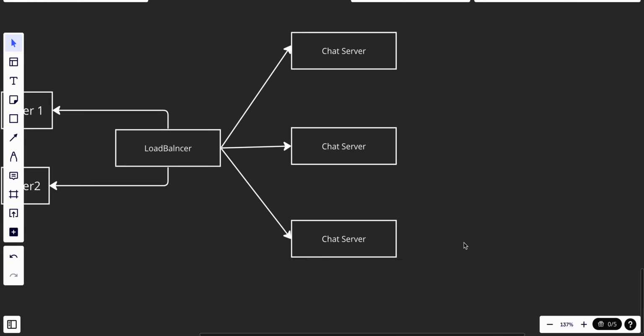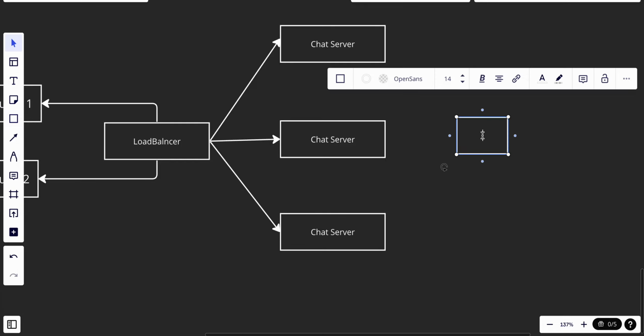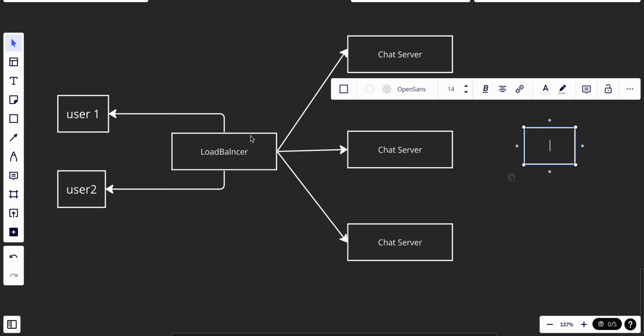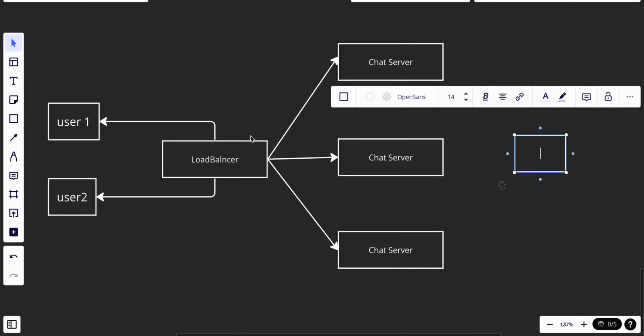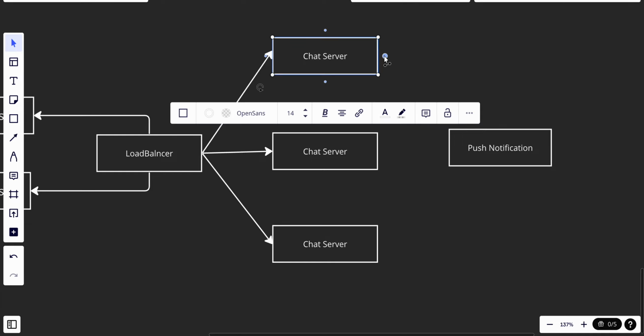In the chat servers we would have push notifications. It will be a third party, and this third party will be a push notification service, because when any one of the users gets a new message and maybe is offline, it needs to know that they have a new message. So we have a push notification.